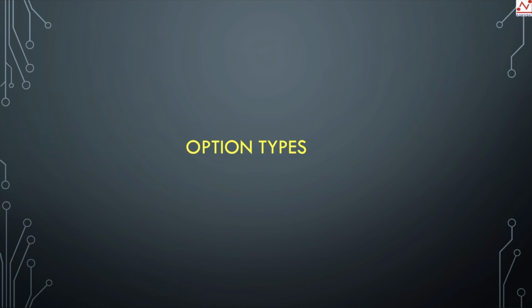You would have got a fair amount of idea on the basics here: what an option is, how the contract works, what a strike price is, what an option premium is and how it varies. We are going to look into more details about it and get a better understanding of all these concepts that we have discussed so far as we go deeper into the course. And now, at this point, let's get into the topic of option types.